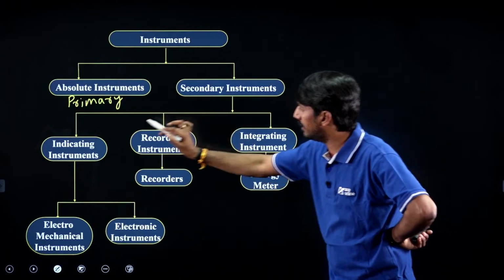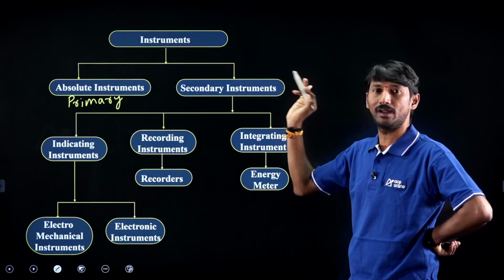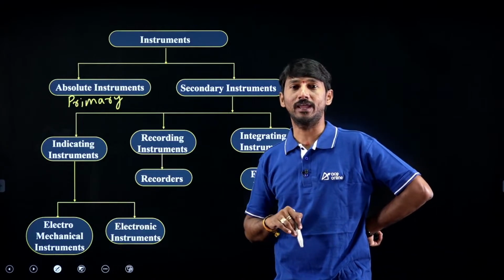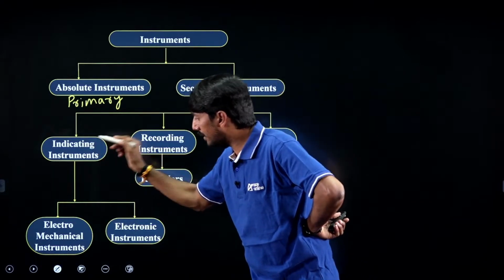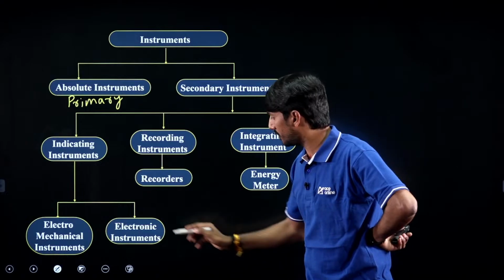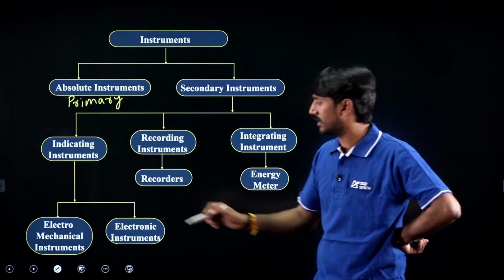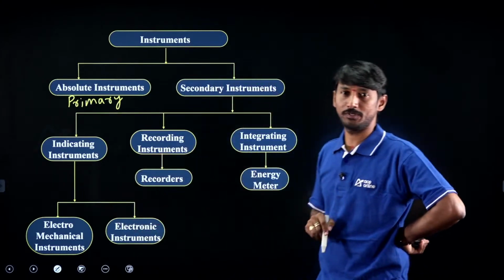What is the answer? Indicating, recording, integrating, all these will be coming under secondary instrument category. This type of one question is possible. Next, sir, in this indicating instrument, again two types, electromechanical instruments and electronic instruments. But these are electrical instruments, we say, these are electronic instruments.